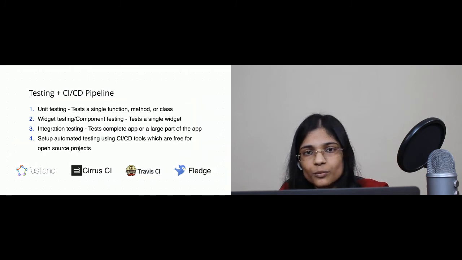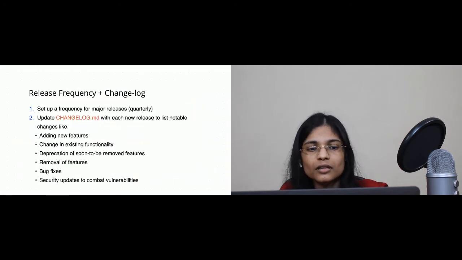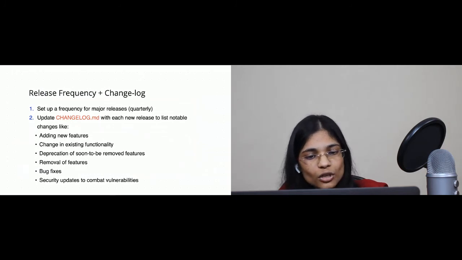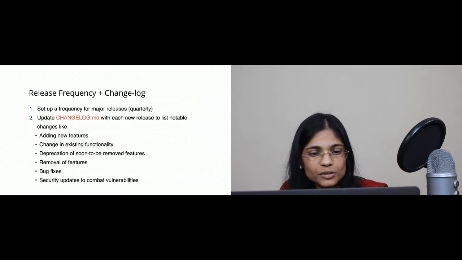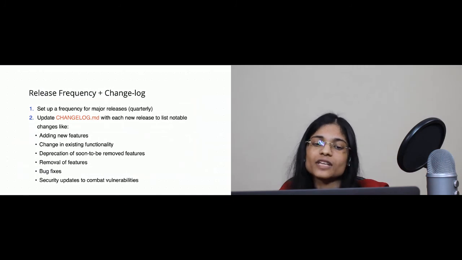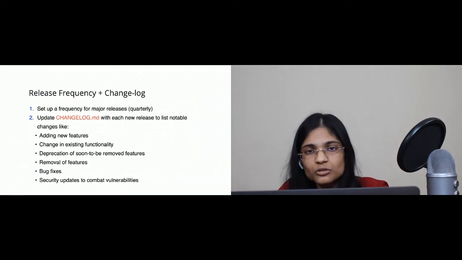Now, it is also important to set a frequency for major releases. In case of bulky projects, it is usually done every quarter. You have to update your changelog.md with each new release to list notable changes like adding new features, change in existing functionality, deprecation of soon to be removed features, removal of features in case you want to remove some features from your package because you think the user might no longer need it, fixing bugs, and security updates to combat vulnerabilities.